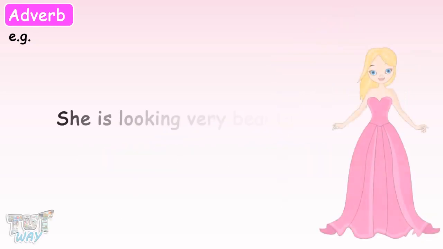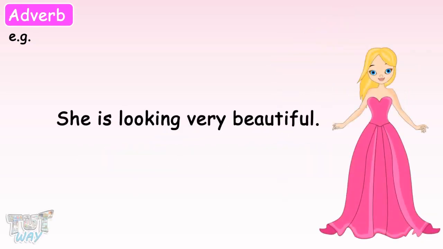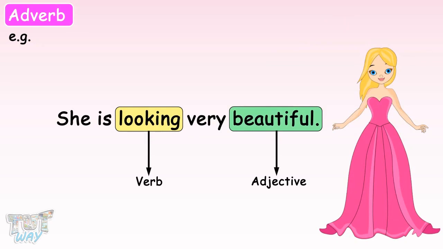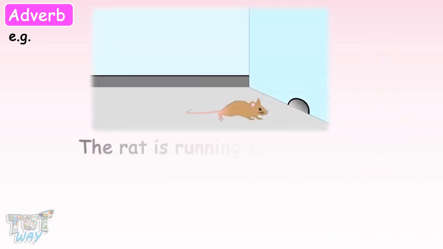She is looking very beautiful. Here, the word looking is a verb, and beautiful is an adjective, and very is an adverb which is modifying the adjective beautiful. The rat is running very quickly.